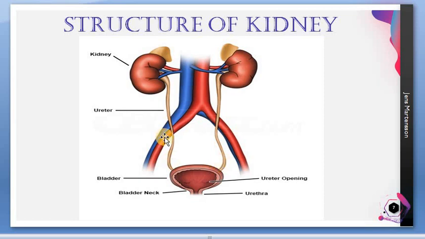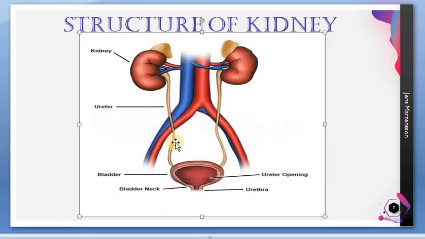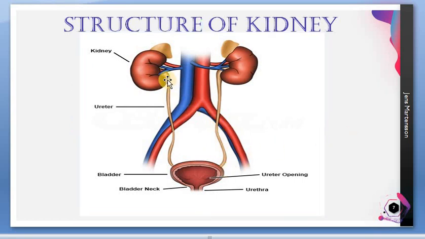Now the next part is ureter. Okay, this long tube, this long muscular tube, is ureter. So what is ureter? The long muscular tube which connects kidney with the bladder, or which takes urine to the bladder from the kidney.